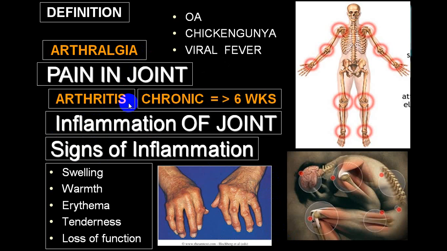Now, if those inflammation signs remain for more than 6 weeks, we usually label that as chronic. While if it is for a few days to a week, we call that acute arthritis.